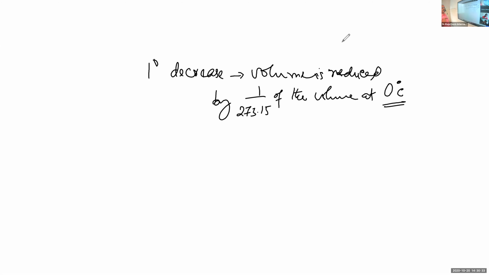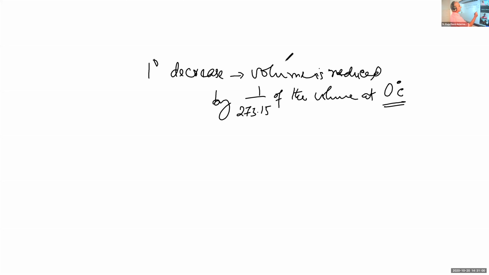When temperature is decreased by 1 degree, the volume is decreased by 1 by 273.15 of the volume at 0 degree Celsius.